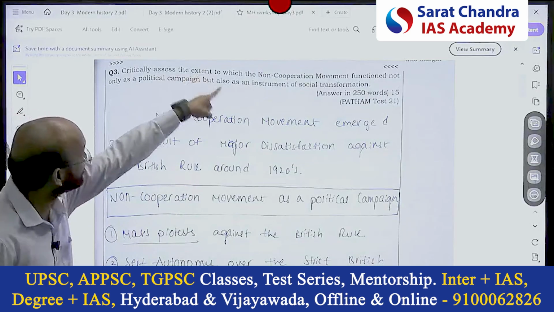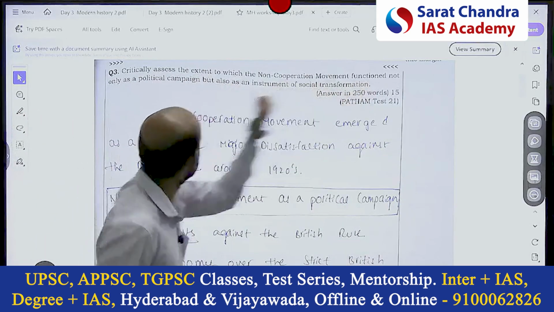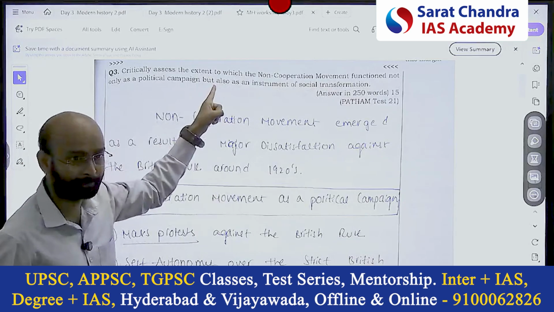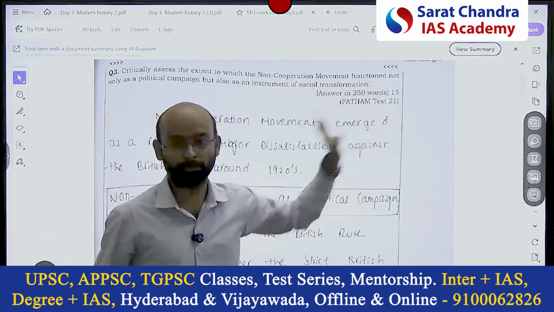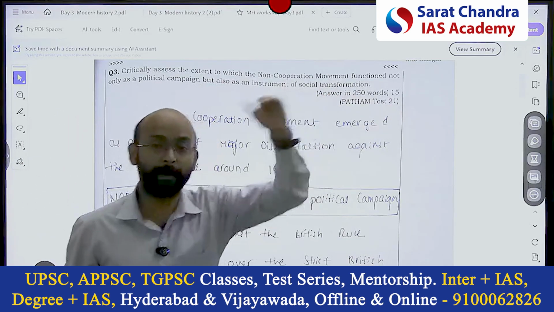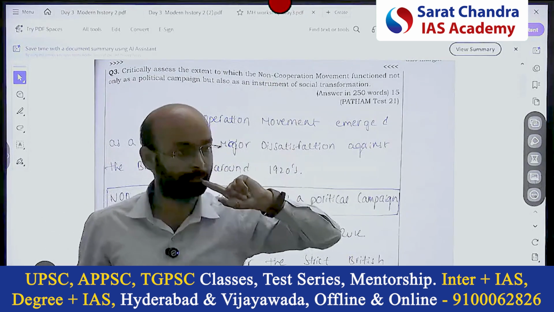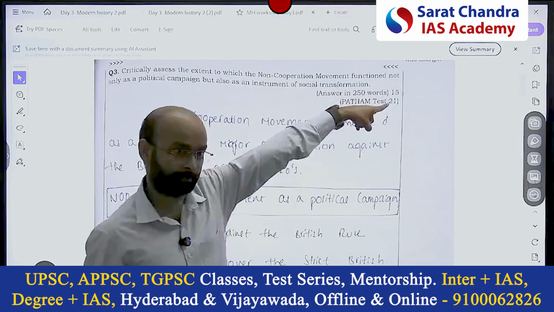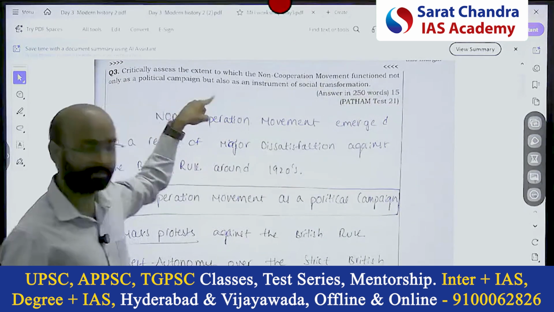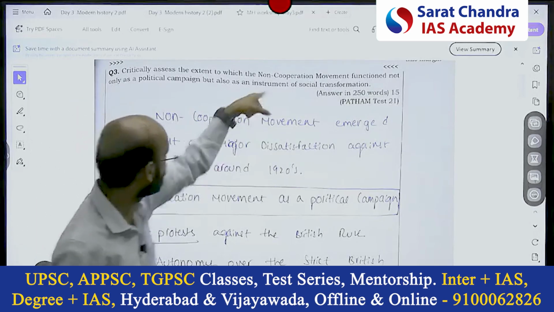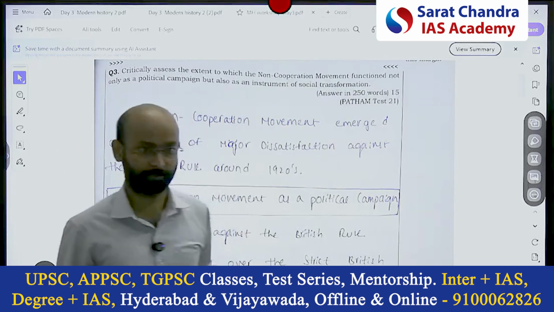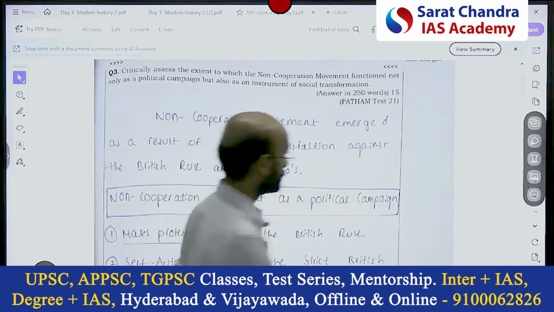Critically assess the extent to which the non-cooperation movement functioned not only as a political campaign, but also as an instrument of social transformation. Now the subheading, the structure of the answer would be: yes, it was political, it functioned as a political campaign, but also functioned as an instrument of social transformation. So two parts. Now see how he has written.